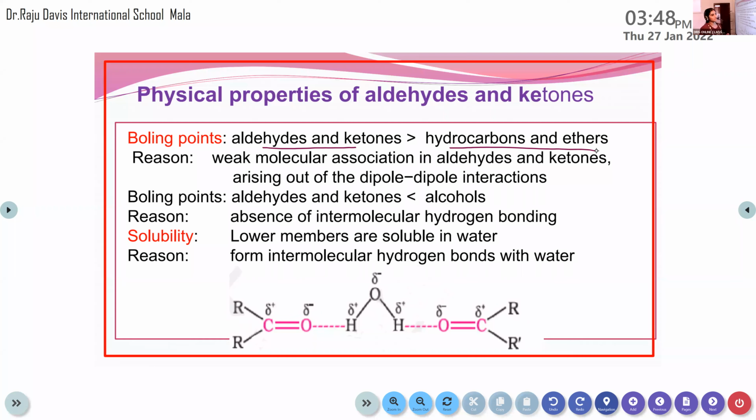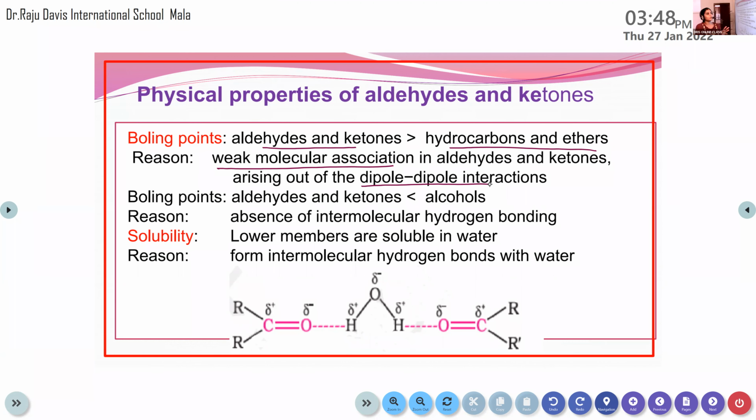The main reason for this higher boiling point is a weak molecular association that is due to dipole-dipole interaction.